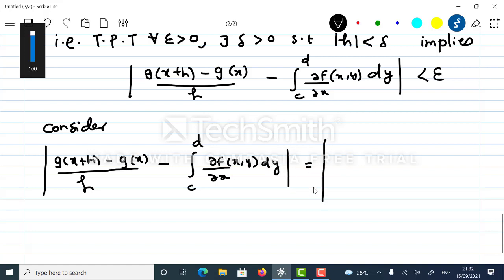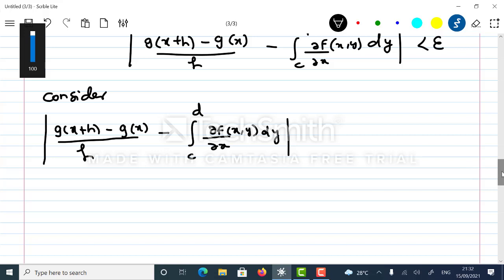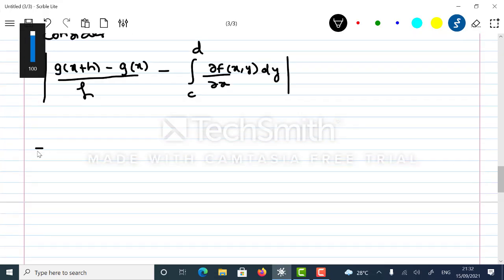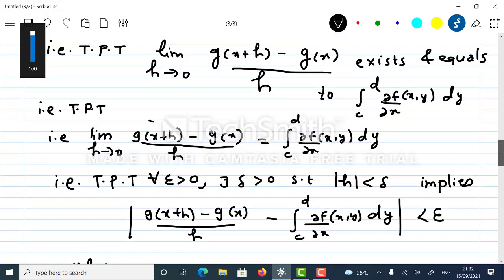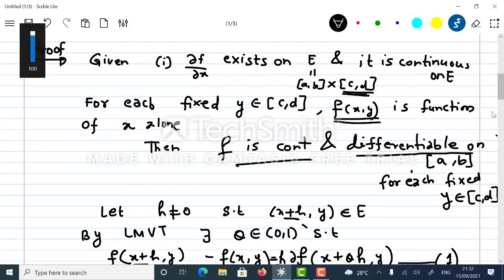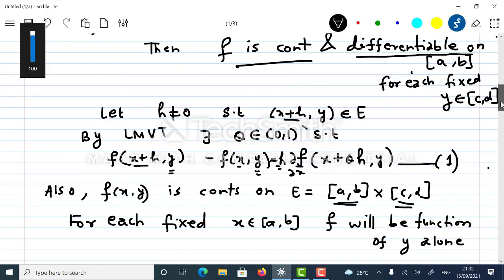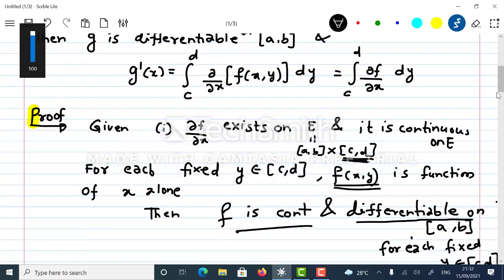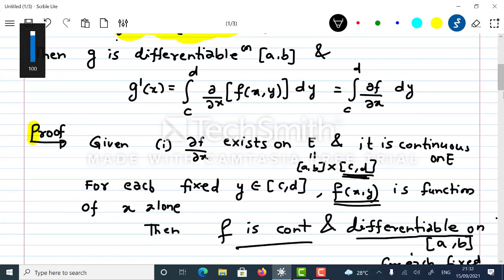So this is equal to, let me write down on the next line, that will be better. This is same as modulus. What is g of x plus h? Let me calculate this. I know my g of x. It is given in the given fact.